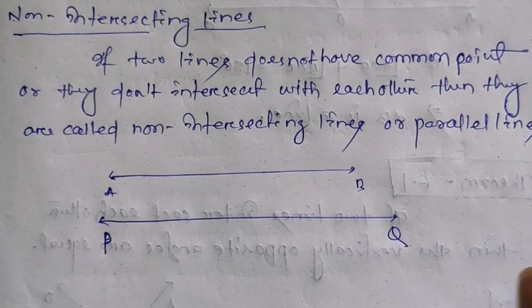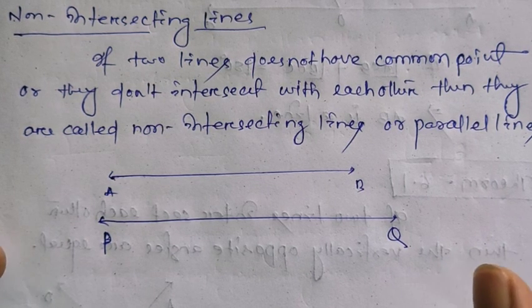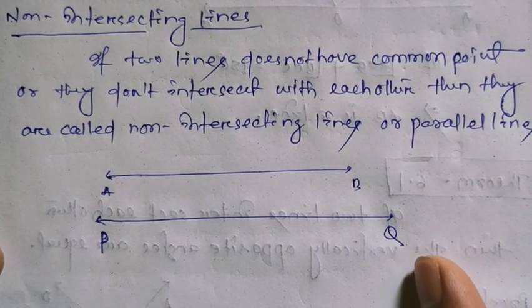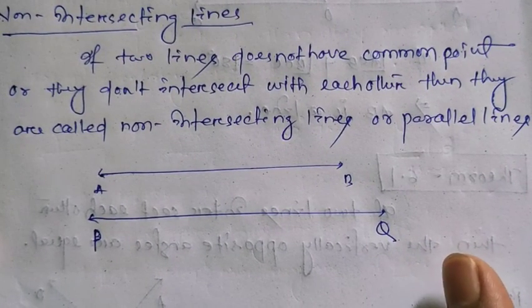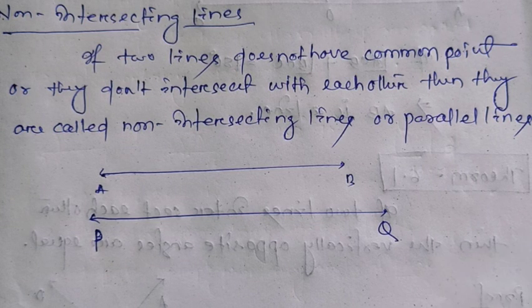If two lines do not have a common point or they do not intersect with each other, they are called non-intersecting lines or parallel lines. Non-intersecting lines, otherwise called parallel lines. Okay, so this is the definition of intersecting lines. This is all about your basic definitions. So let's go to the main part, that is your axioms.